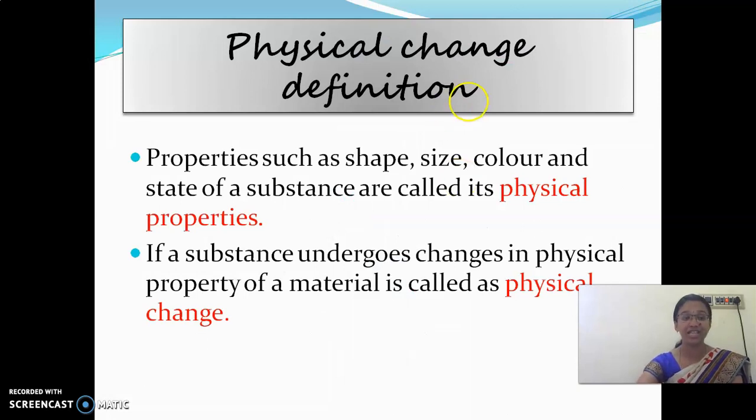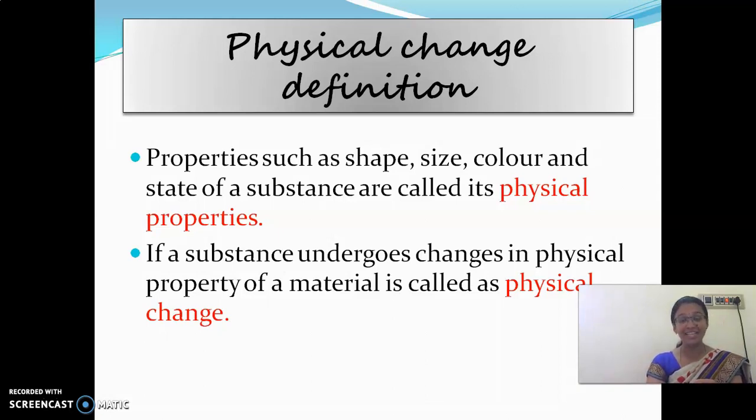Now we are going to see the definition of physical changes. Have a note of it. Definition of physical change. Properties such as shape, size, color and state of a substance are called its physical properties. What are called physical properties?